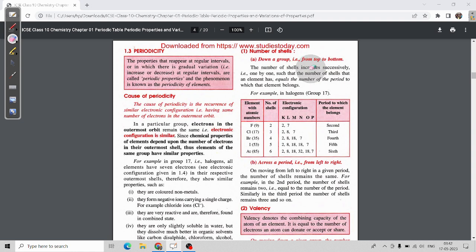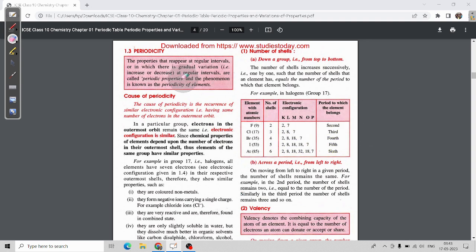The number of shells is equal to the number of the period. If the period is second, there are 2 shells. If third, 2, 8, 7. If fourth, 4 shells, fifth, 5 shells, sixth, 6 shells, and seventh, 7 shells.